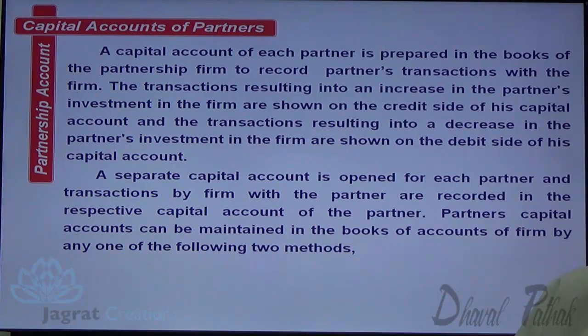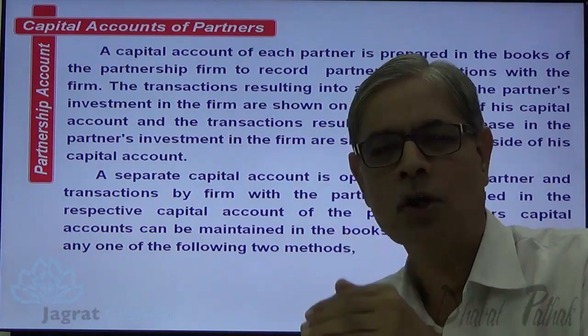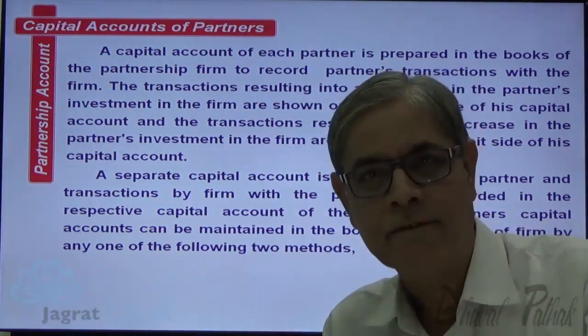A capital account of each partner is prepared in the books of the partnership firm to record partners' transactions with the firm. The transactions resulting into an increase in partners' investment in the firm are shown on the credit side of capital account, and the transactions resulting into a decrease in the partners' investment in the firm are shown on the debit side of capital account.